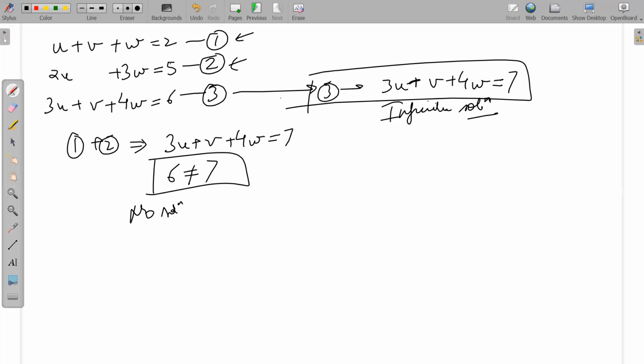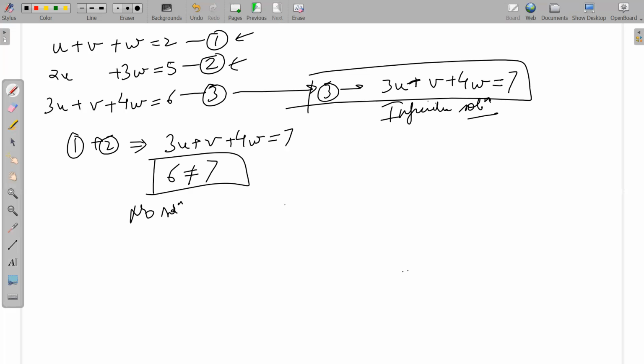What can we do? We can multiply equation 1 by 2, and then we can write W in terms of V and replace that. So if I multiply equation 1 by 2, what do I get?